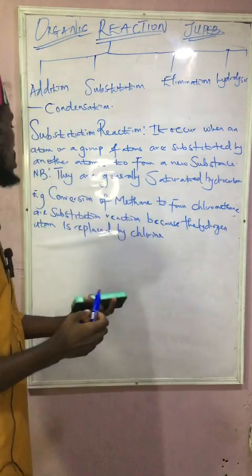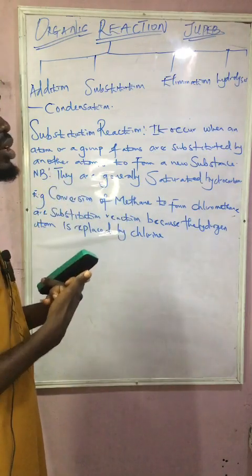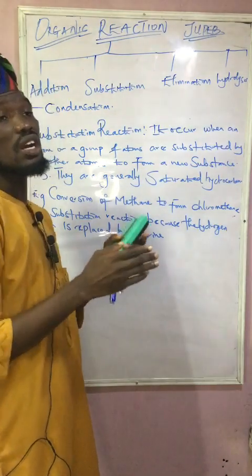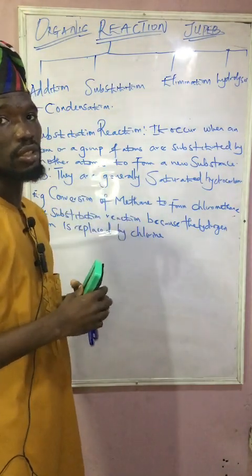Is replaced by what? Chlorine. In a nutshell, they are telling us directly that the reaction between methane and chlorine gas will yield chloromethane.